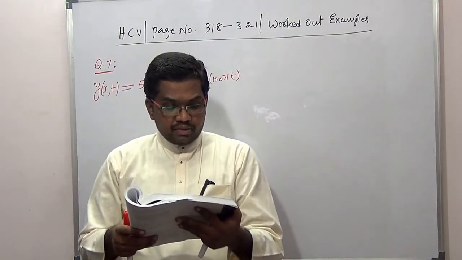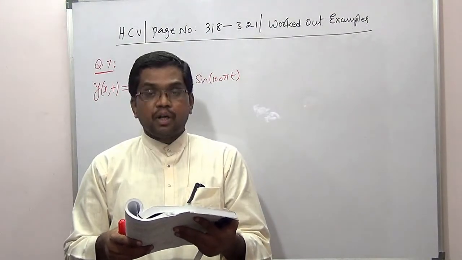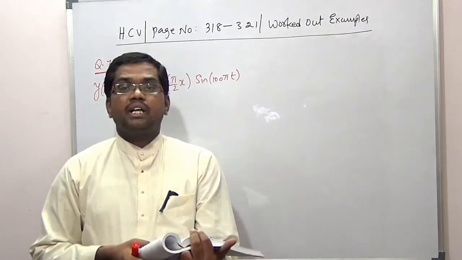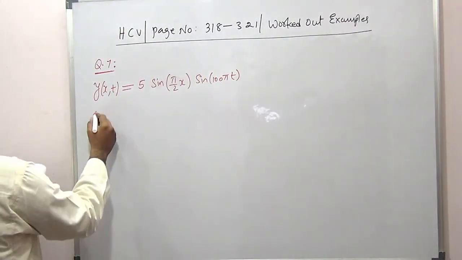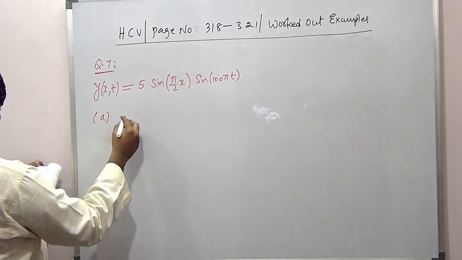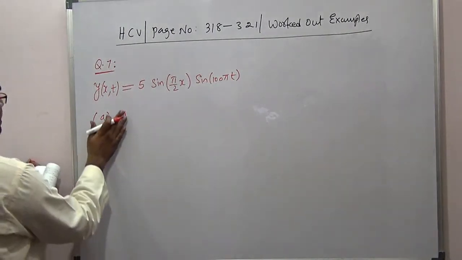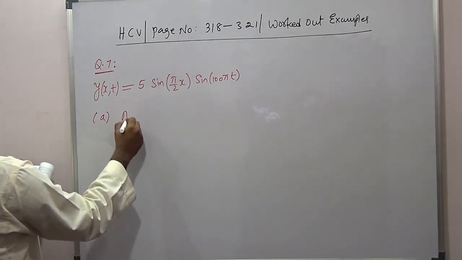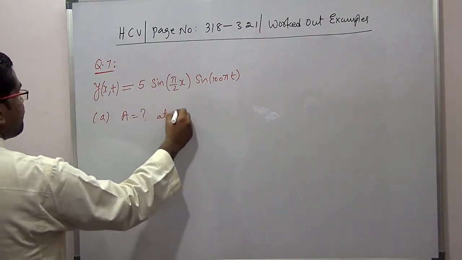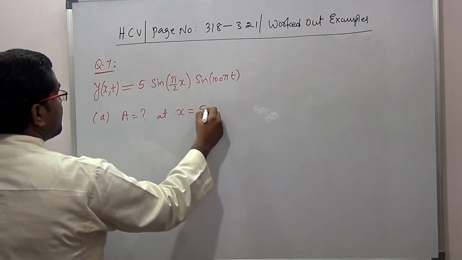They are asking, first one, what is the maximum displacement of the particle at x is equal to 5.66 centimeters? They are asking the displacement y, not even y, they are asking amplitude. Maximum displacement means amplitude. They are asking amplitude at x is equal to 5.66 centimeters.